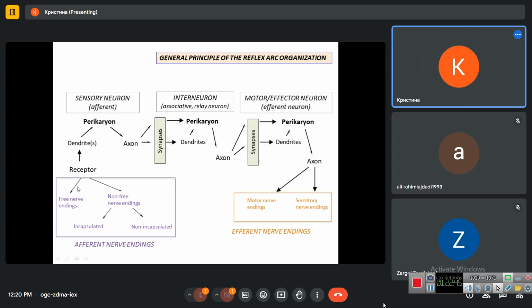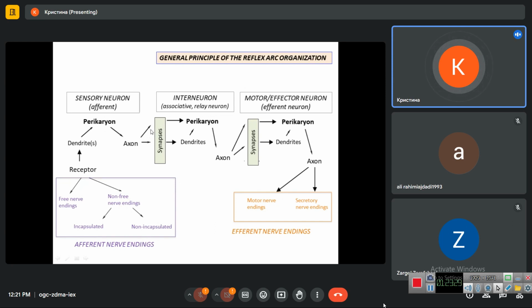So, also we have different types of nerve endings. The ends of dendrites of sensory neurons are called receptors, and they are subdivided into free and non-free, which are subdivided into encapsulated and non-encapsulated. So they form afferent nerve endings which receive stimuli. Then the impulse goes from receptors, ends of dendrites, along the dendrites of sensory neurons towards its cell body, and then from the cell body along the axon to the second neuron.